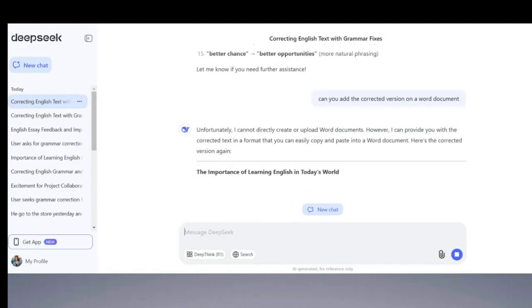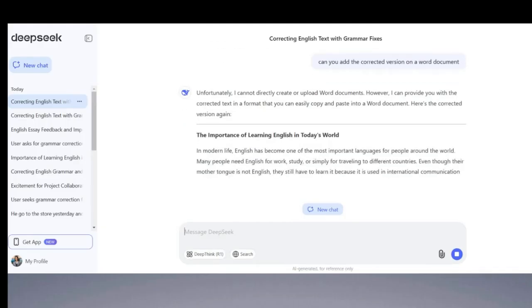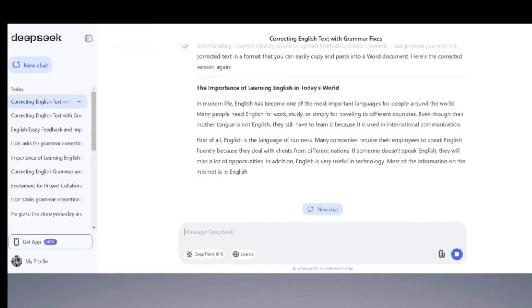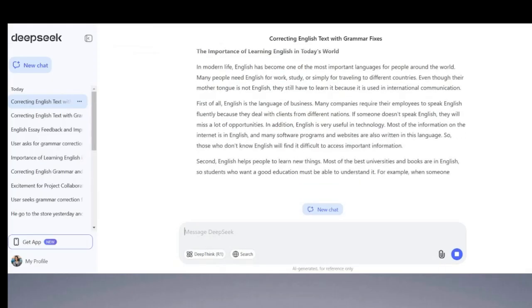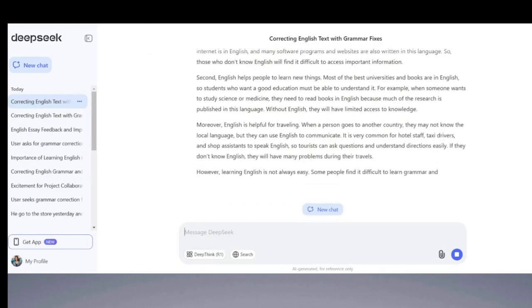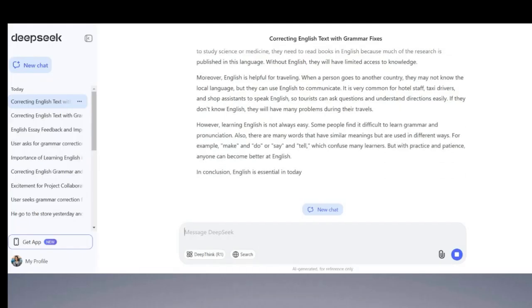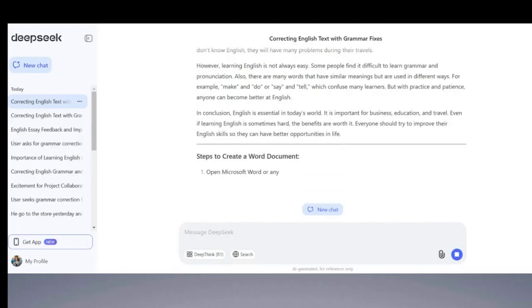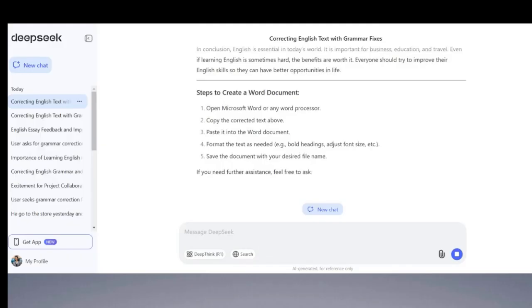Unfortunately, there is no option for that. ChatGPT doesn't have this option, and DeepSeek doesn't have it as well. So neither ChatGPT nor DeepSeek has this option. So what you have to do is just copy and paste the corrected one.